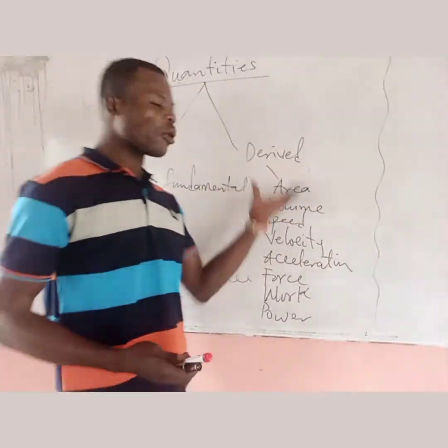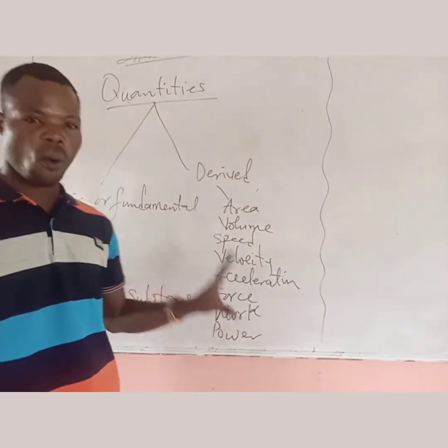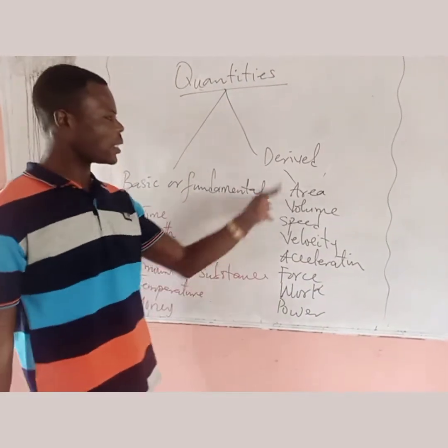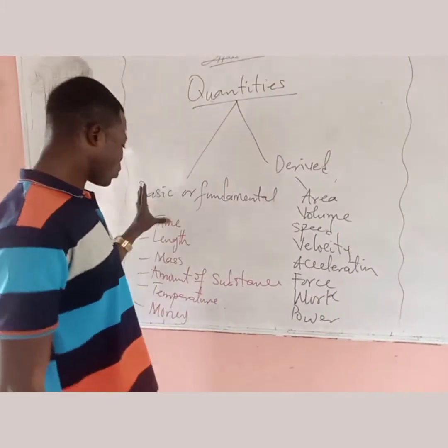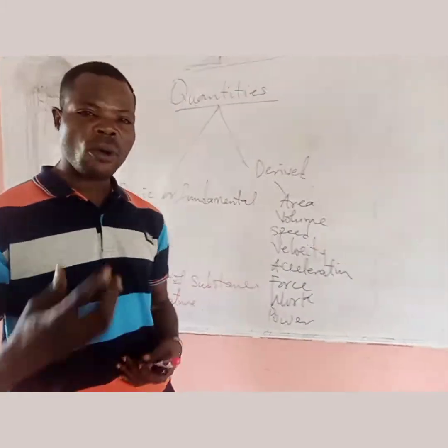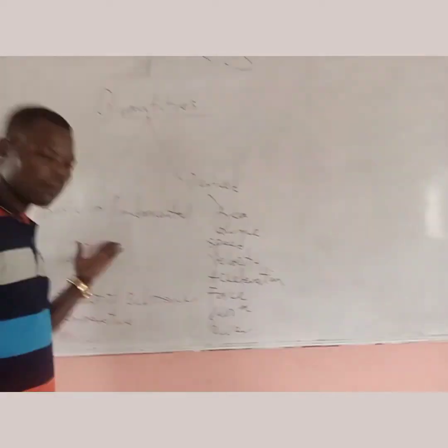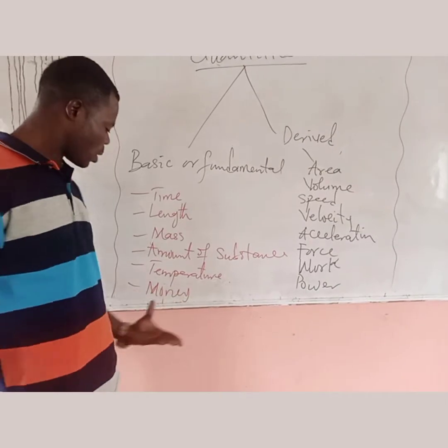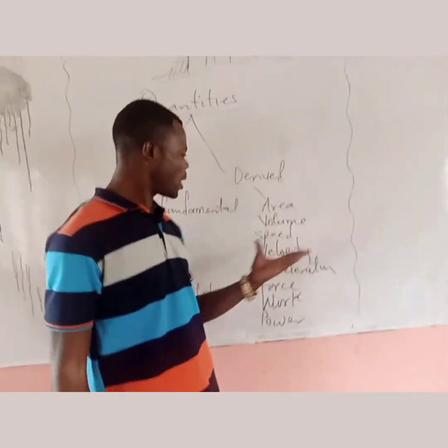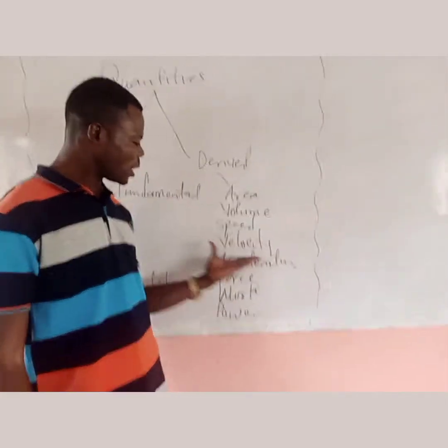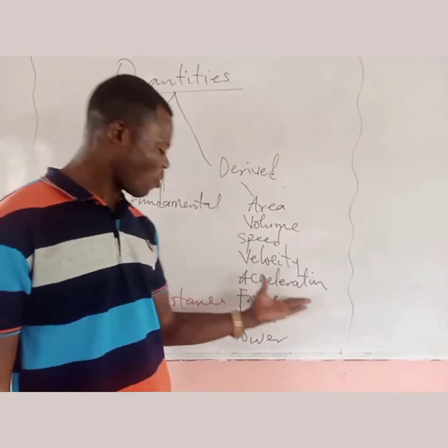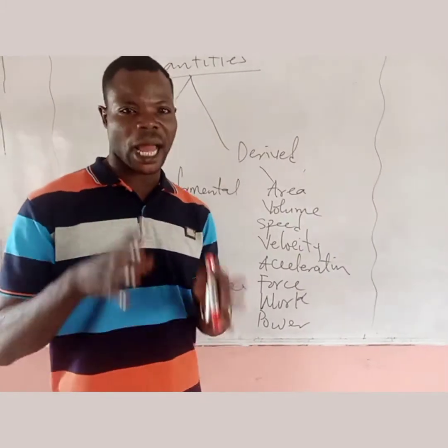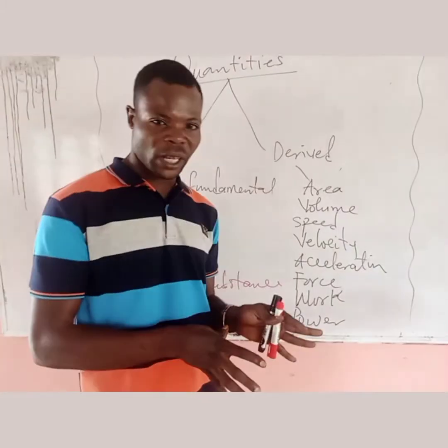Don't forget, we are under quantities, that is fundamental quantities and derived quantities. So how are we going to recognize that this is time, this is length, this is mass, this is amount of substance, this is temperature, this is money, or this is area, volume, speed, velocity, acceleration, force, work, power, and so on? How are we going to recognize that these are really a specific quantity?